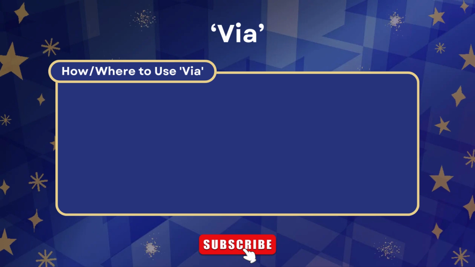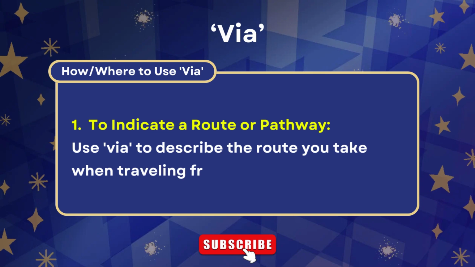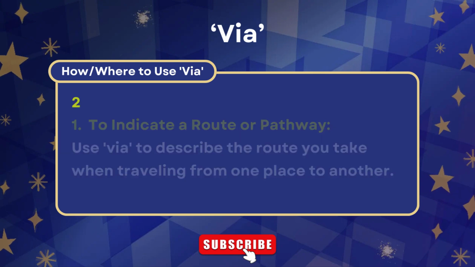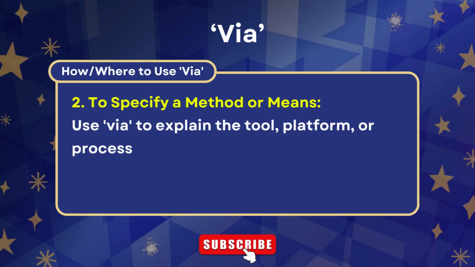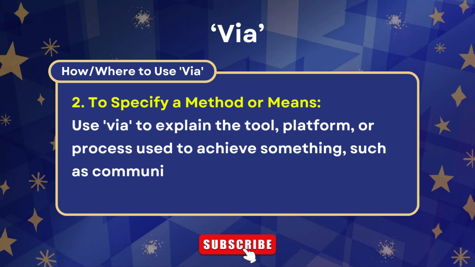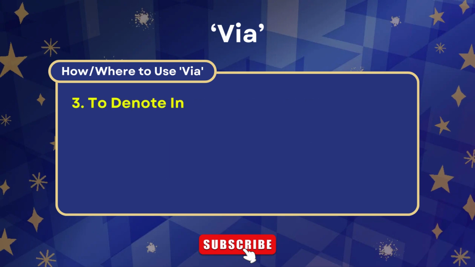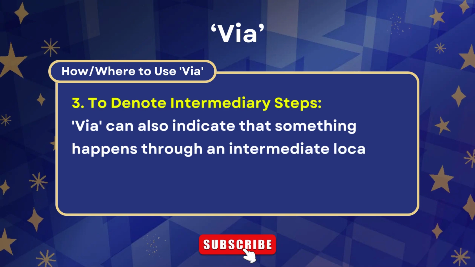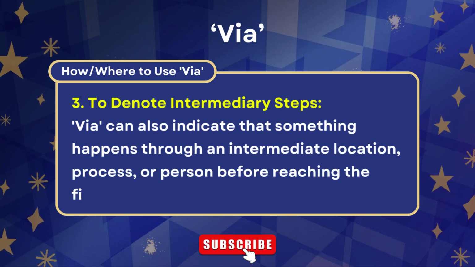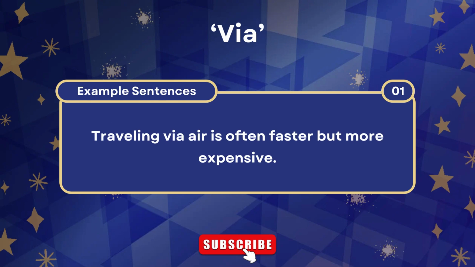How and where to use via. 1. To indicate a route or pathway. Use via to describe the route you take when traveling from one place to another. 2. To specify a method or means. Use via to explain the tool, platform, or process used to achieve something, such as communication, transportation, or sending information. 3. To denote intermediary steps. Via can also indicate that something happens through an intermediate location, process, or person before reaching the final destination or result. Example sentences. Traveling via air is often faster, but more expensive.